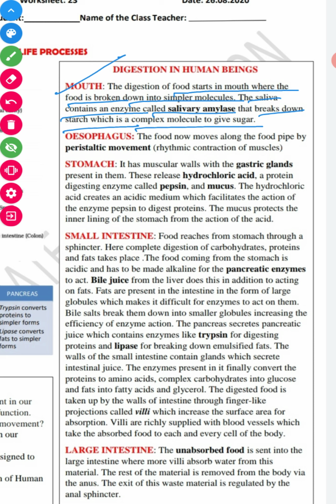By the action of salivary amylase, which is secreted from the glands present in the mouth, complex starch, a complex carbohydrate, is converted into a simple sugar. Okay, so digestion of carbohydrates, one marker question: digestion of carbohydrates starts from the mouth only.